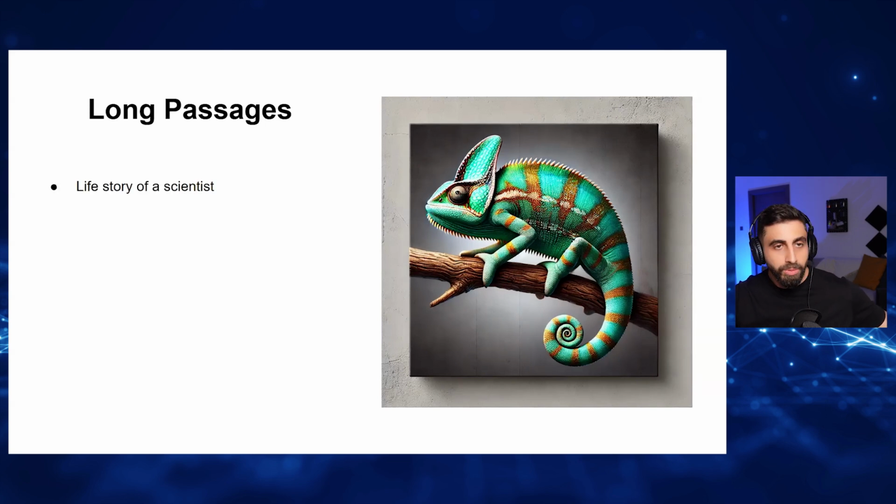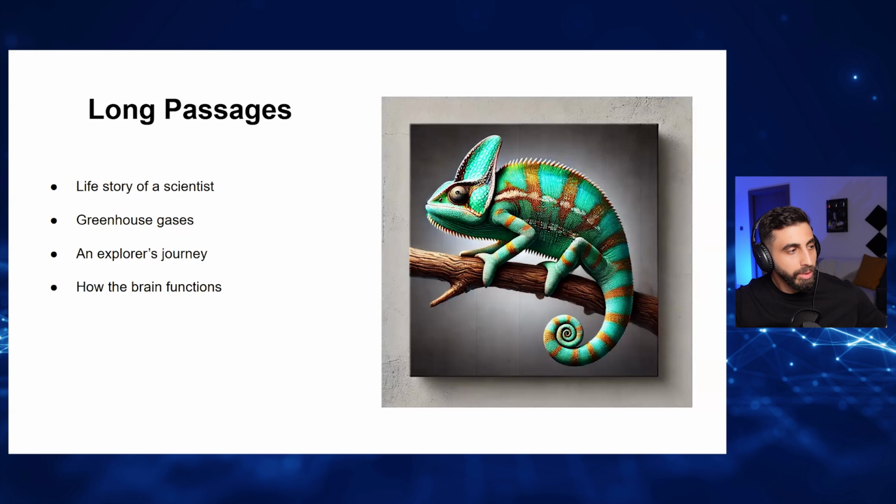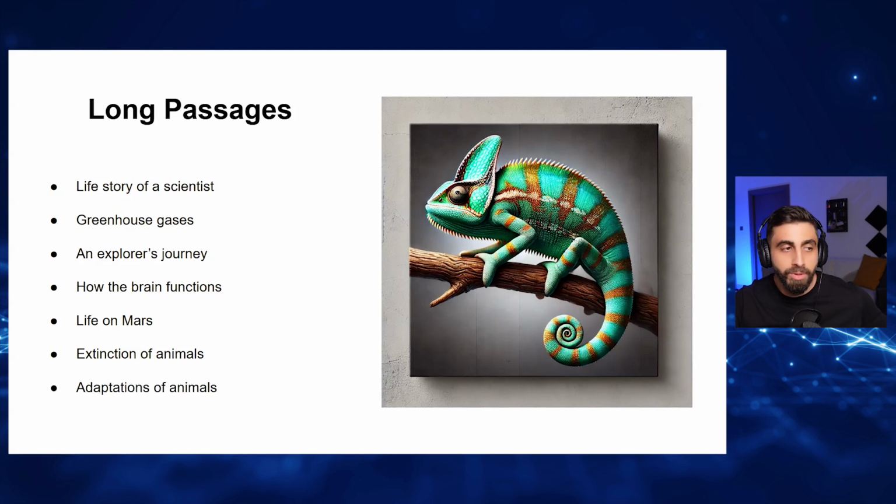For example, they might be about a life story of a scientist, or greenhouse gases, or the life story of an explorer, or about the brain, or about life on another planet, Mars, or extinction of animals, dinosaurs, for example, or the adaptation of animals, like this photo.